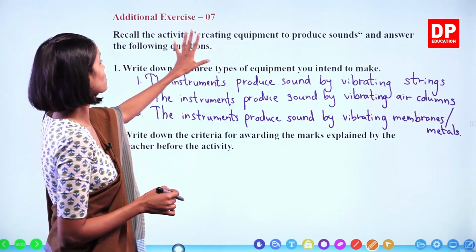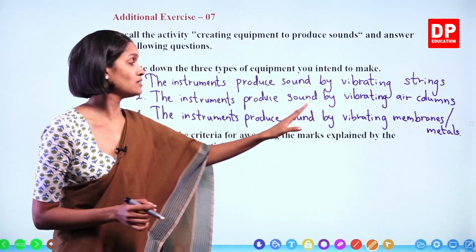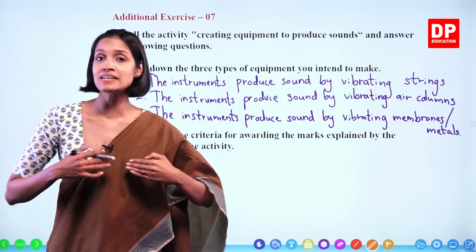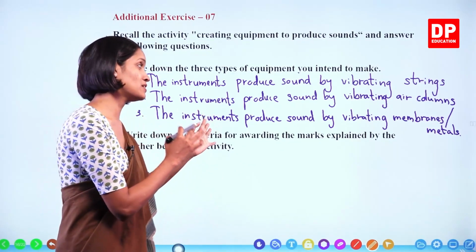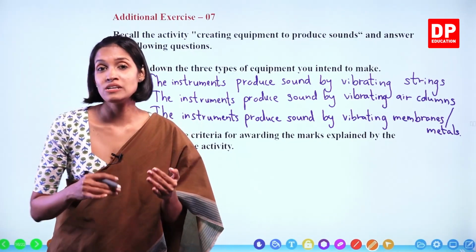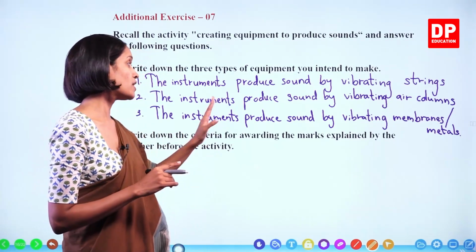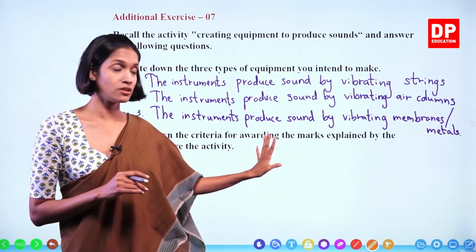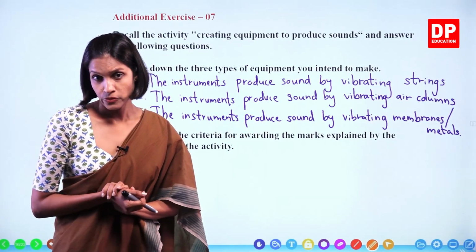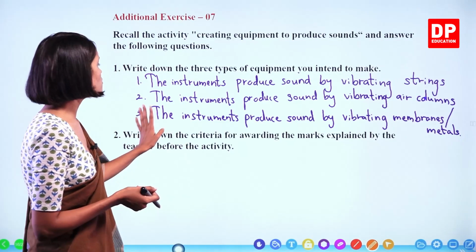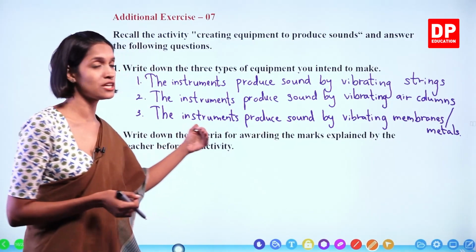Now we are talking about this creating equipment to produce sounds. Now remember, children, at school you will be doing this as an assignment, right? Your science teacher will ask you to make these instruments. The teacher will instruct you how to make these things using different methods, right? And you will be given marks too. The teacher will award marks for your instruments too. Okay, children? So write down the criteria for awarding the marks explained by the teacher before the activity.